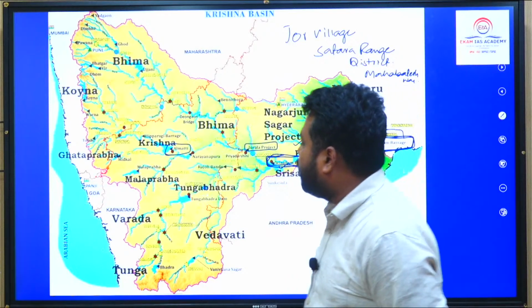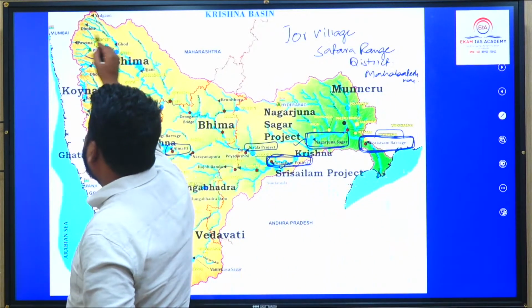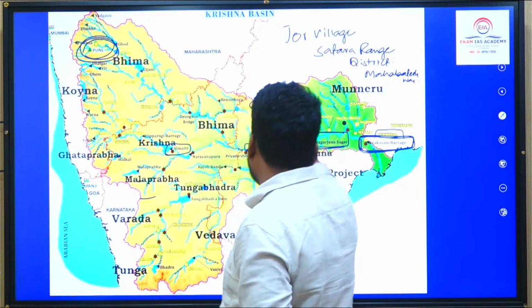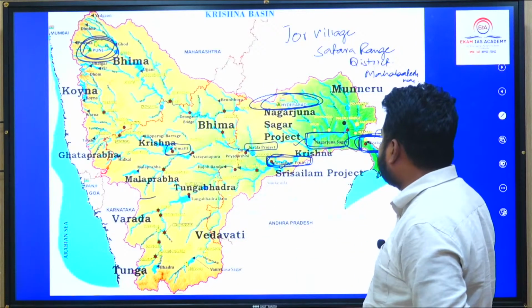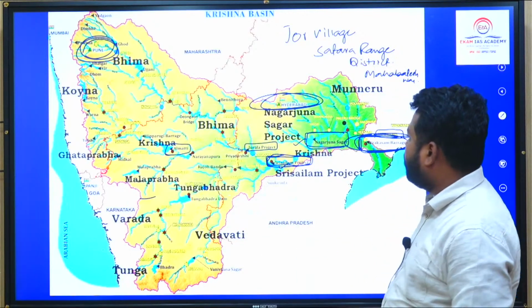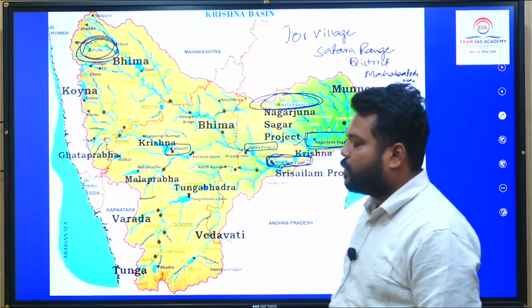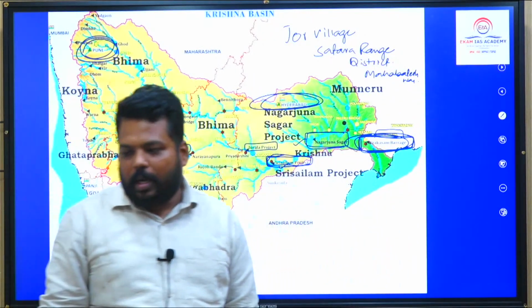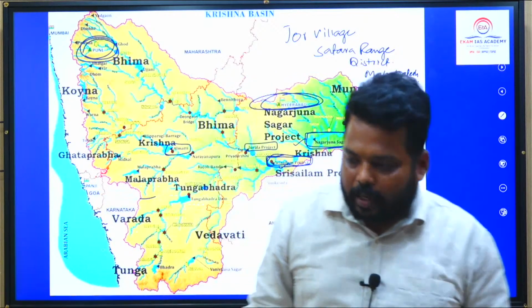And along this Krishna basin, Pune as a city, a very important city, comes into the picture. Hyderabad comes into the picture in this basin. Vijayawada comes into the picture in this basin. So please try to remember these key cities. Chances are they might ask you about the connectedness of the cities. Greater chances are there that we can get it.